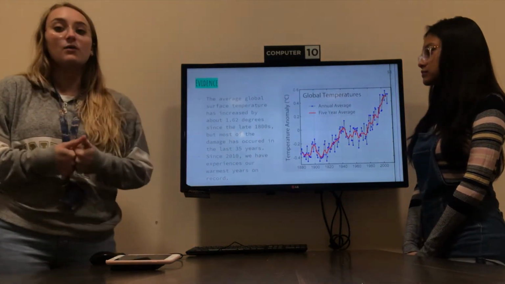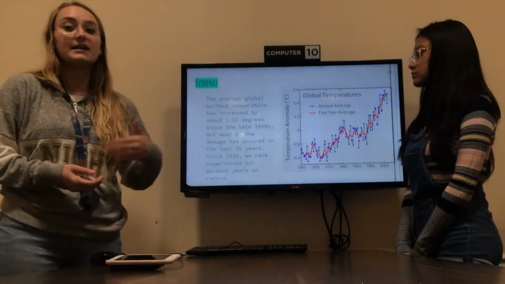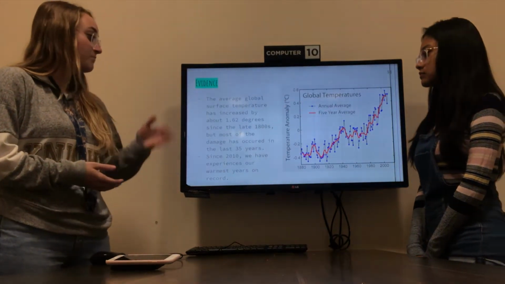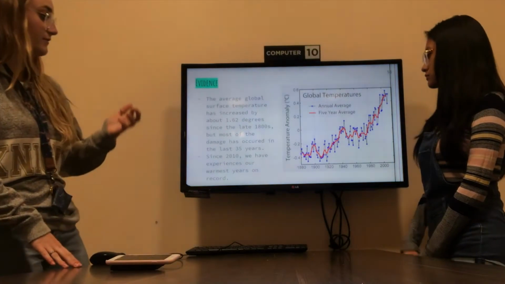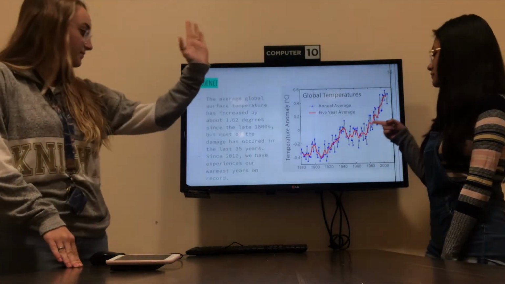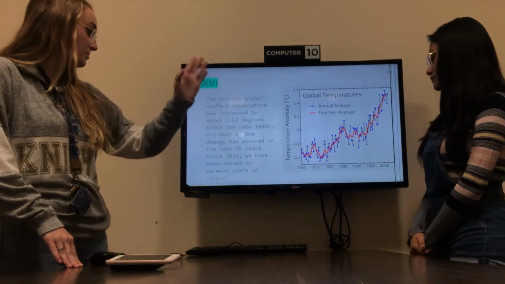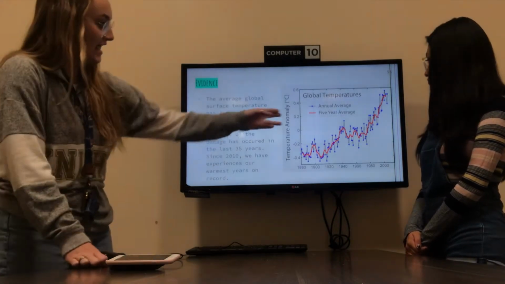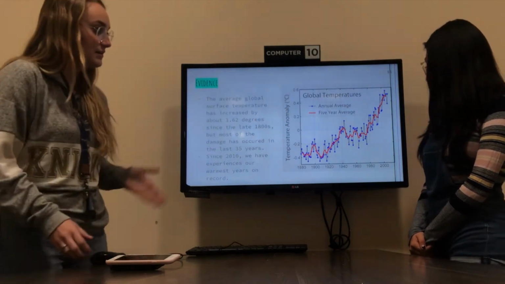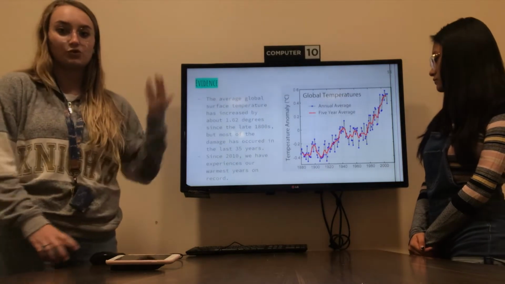has already increased by about 1.62 degrees since the late 1800s, but most of the damage has occurred in the last 35 years. So you can see since 2010, we have also experienced our warmest years on record, and from the 35-year point, the increase is much more drastic.